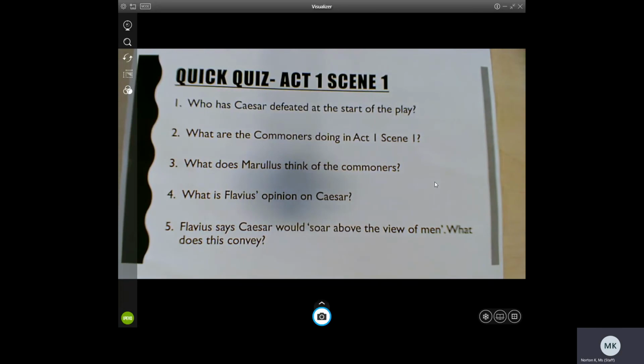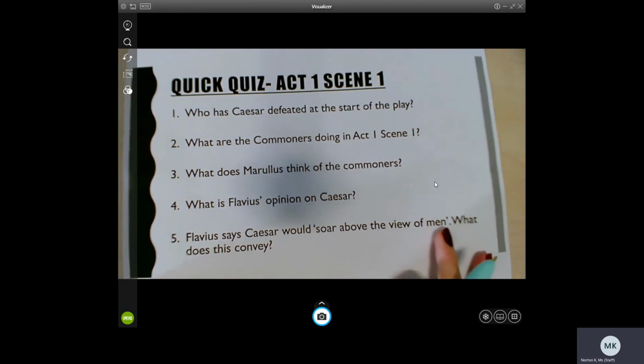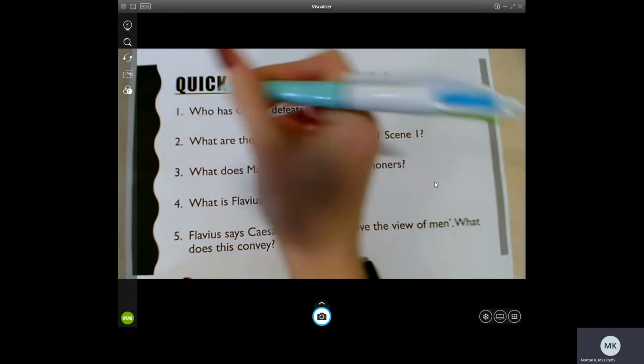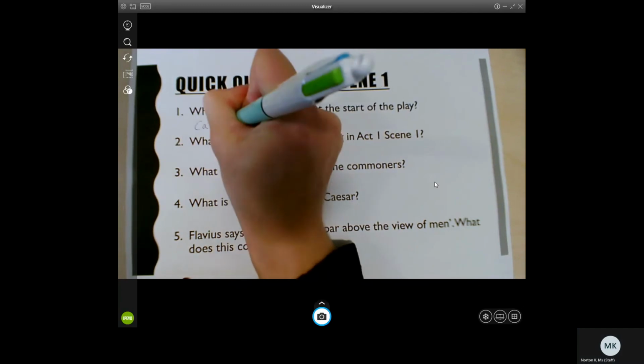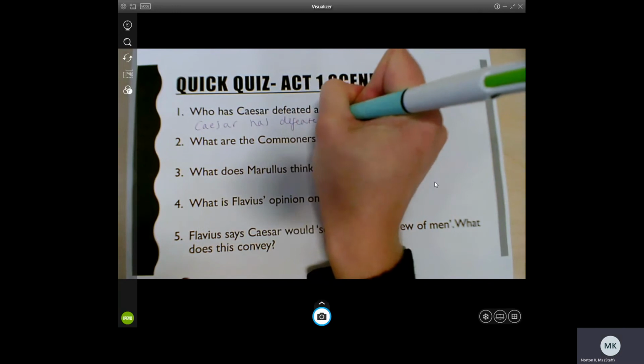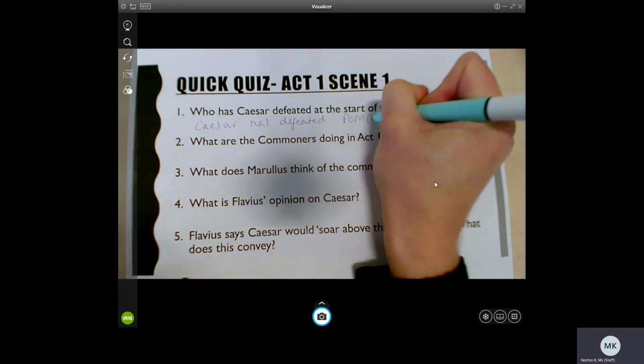And when you are ready, please can you switch to your purple pen, ready to tick or add to your answers. So, question number 1. Who has Caesar defeated at the start of the play? Caesar has defeated Pompey. So General Pompey.